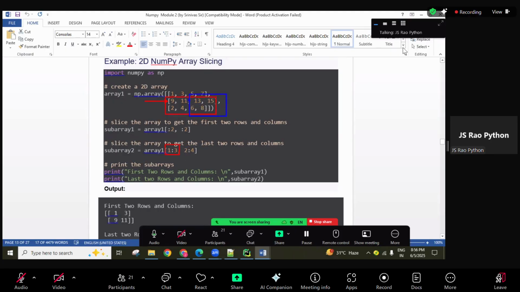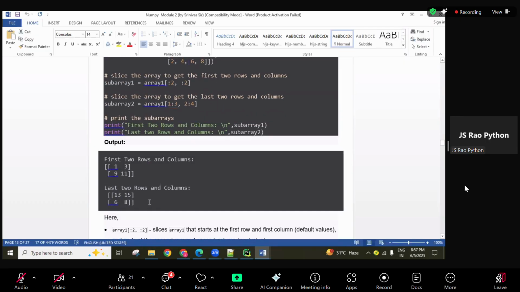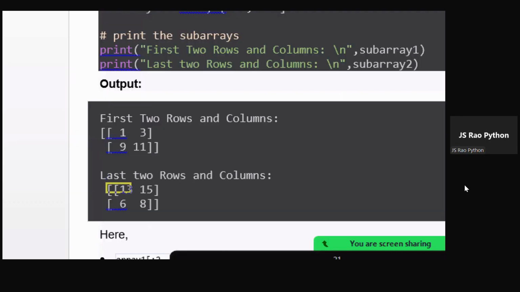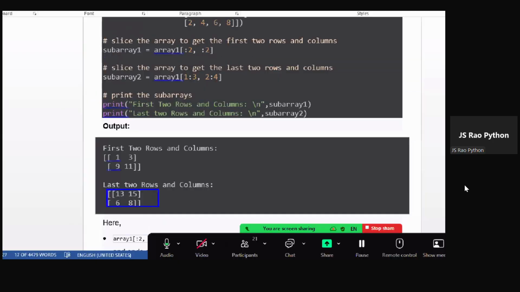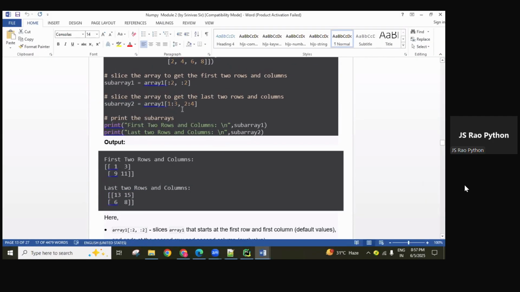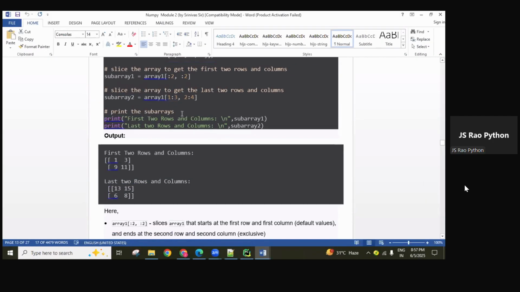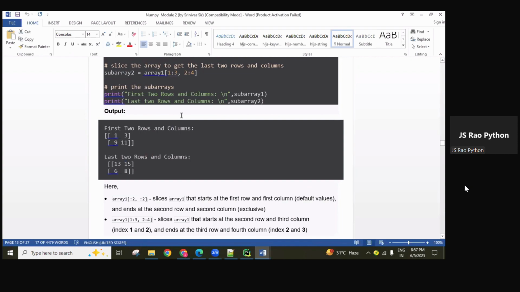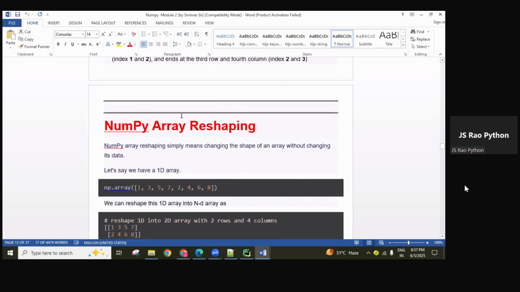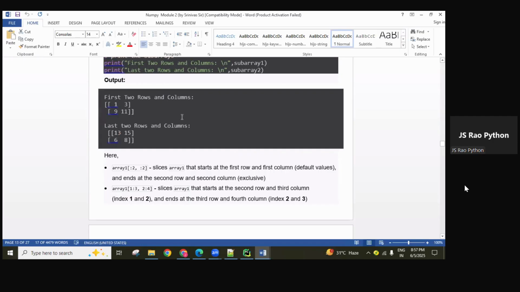13, 15, 5 or 6. Okay, 6. So 6, 8. These 4 values, a two-dimensional object, we are getting. So you can see here a two-dimensional object. Like this we can access different rows, different columns, with slicing like that.